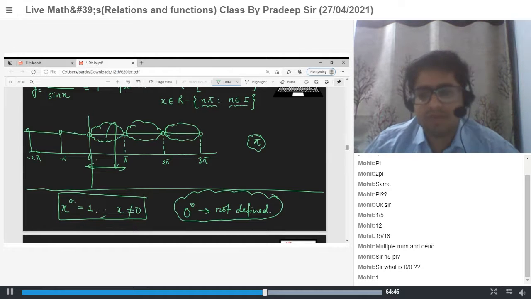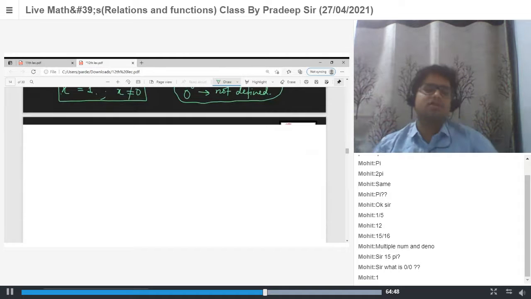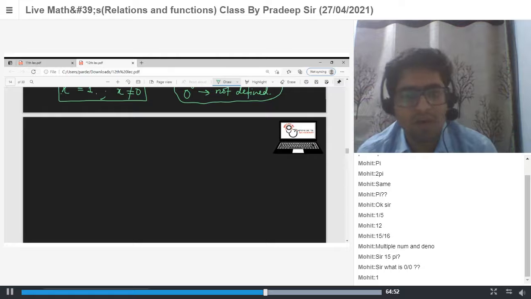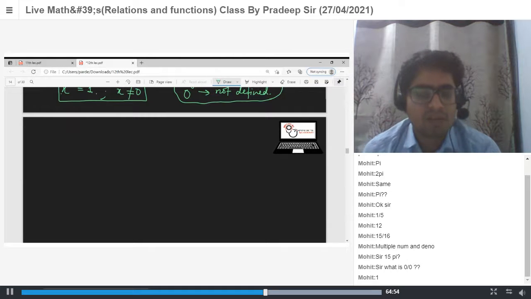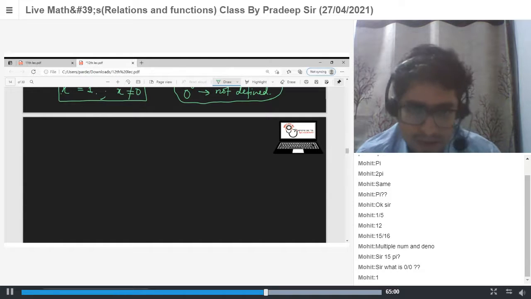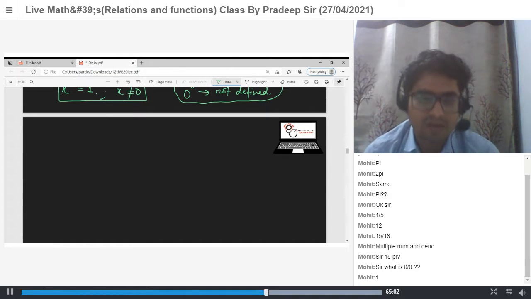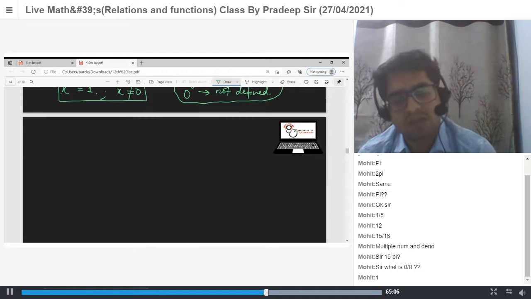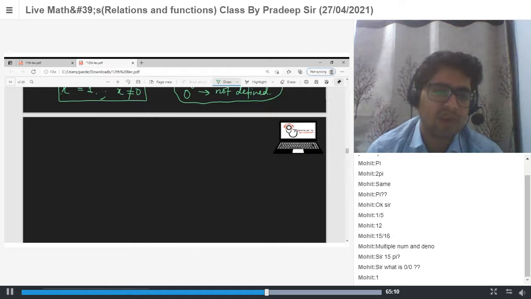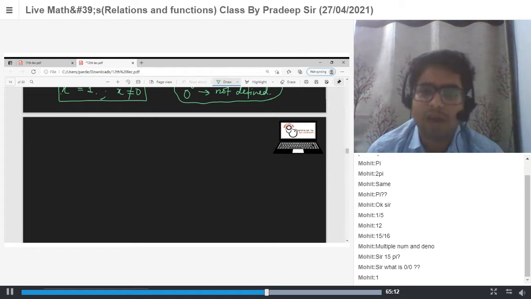Now, this is your periodic function. Periodic functions are those which repeat themselves after some positive real number. f(x) = f(x + t) for some t belonging to the positive real numbers. That is your periodic function, and we have some properties about that. If the period of f is t, then 1 upon f has period t. If the period of f is t, then f(ax + b) has period t by mod a.